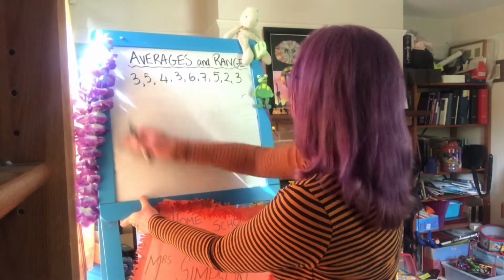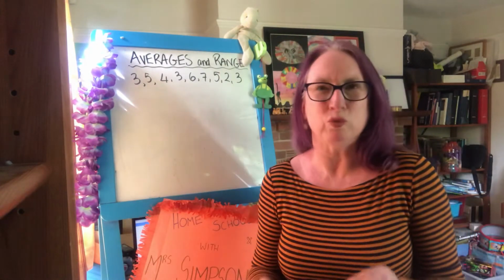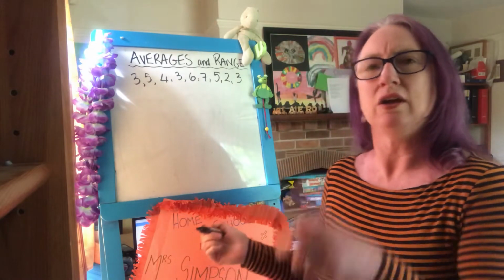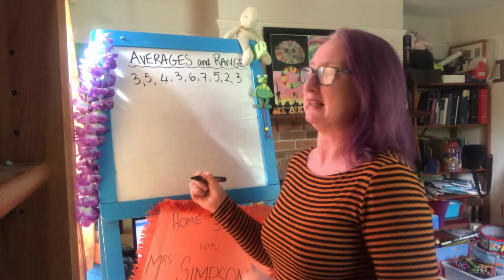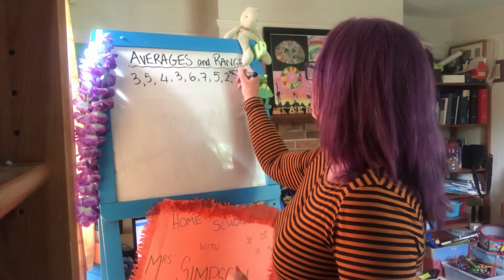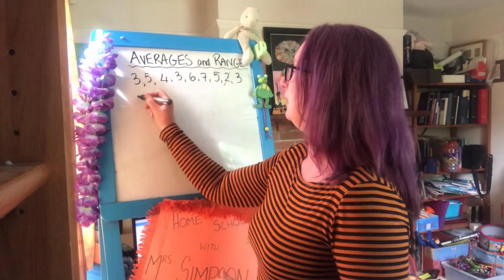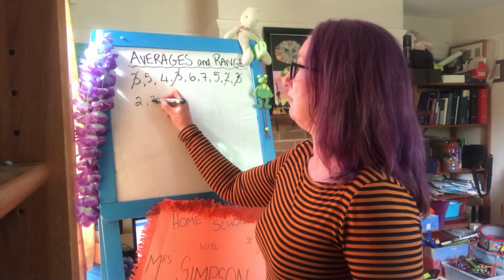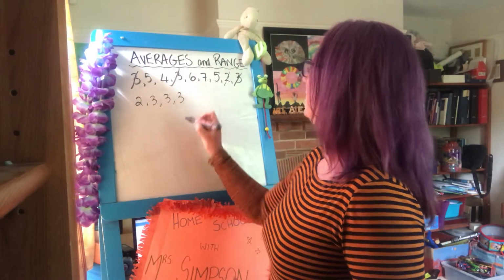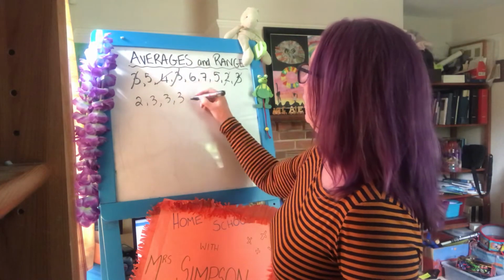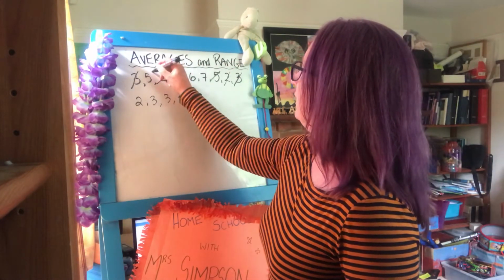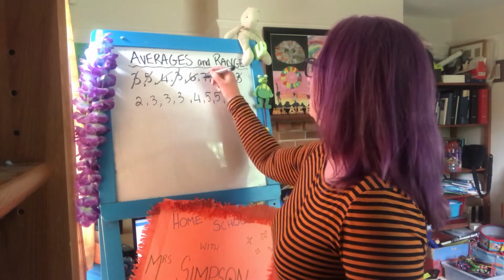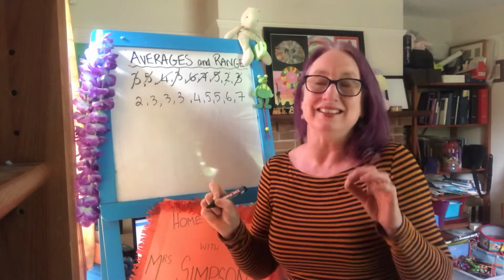Okay, so the mode. Because we need to spot which is the most common one, we also need to put them in order for finding our median. We'll do this right at the very start so that we can see things. I can see that my lowest score is 2. I'm going to cross it off as I go. So the lowest score is 2, 3, 3, 3. I'm going to write all of them down. Haven't missed any out. Next is a 4. Then there are 5, 5, 2 5s. Then a 6. And then a 7. So now I can see that I haven't left any out.